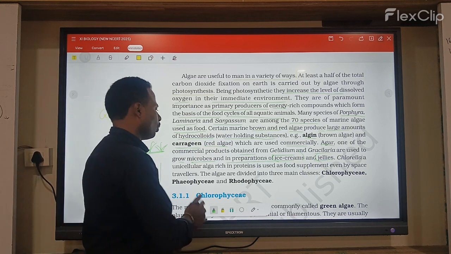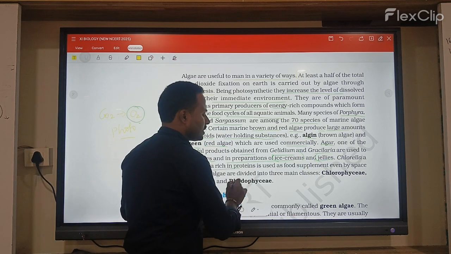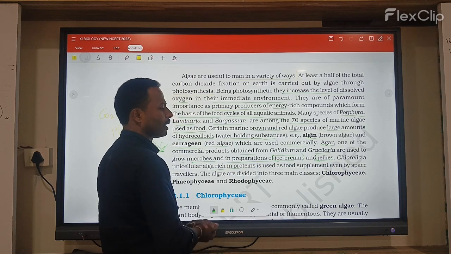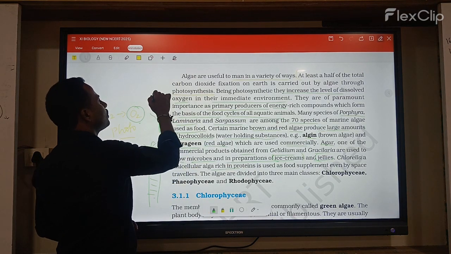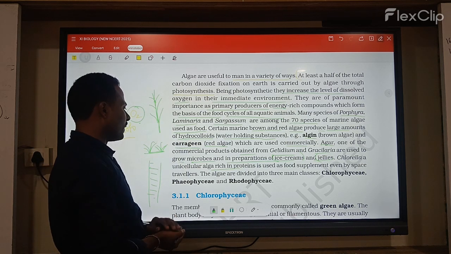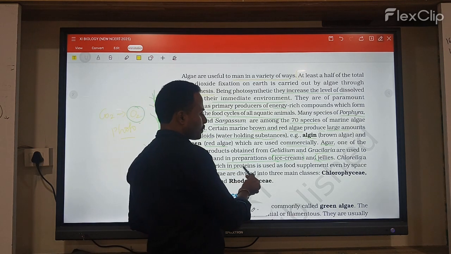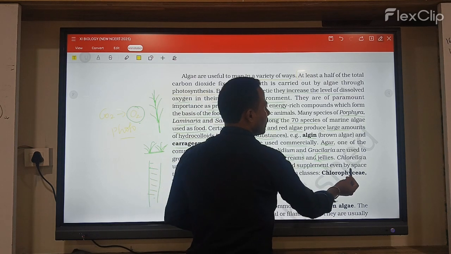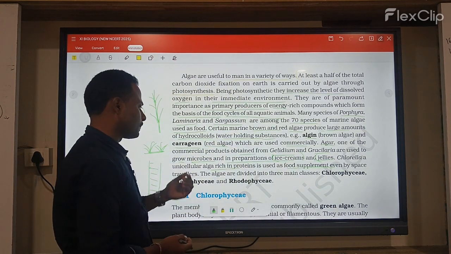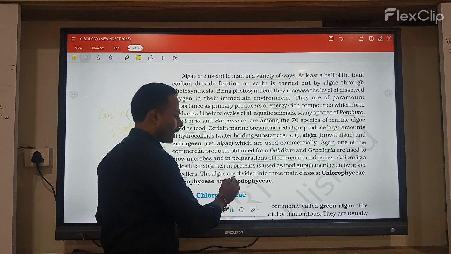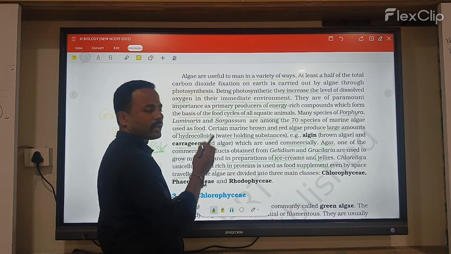Next, Chlorella is a unicellular alga which is rich in proteins. In this Chlorella species the rich proteins are used as a food supplement, even by space travelers, the astronauts. This alga is completely used as food also.